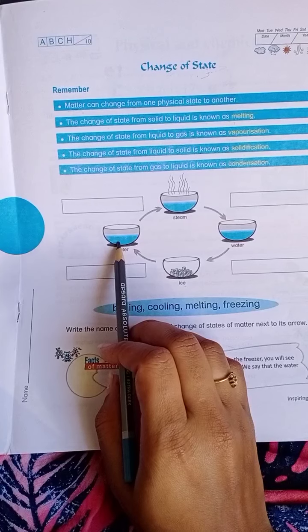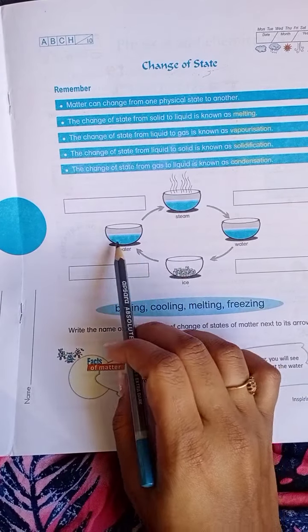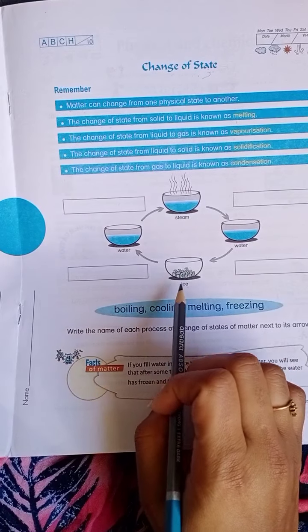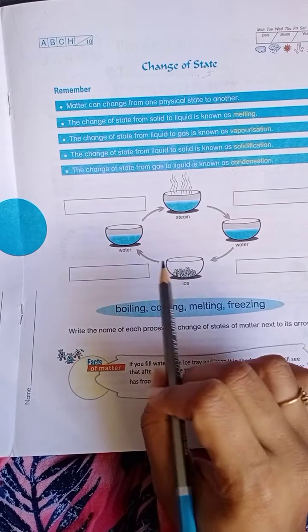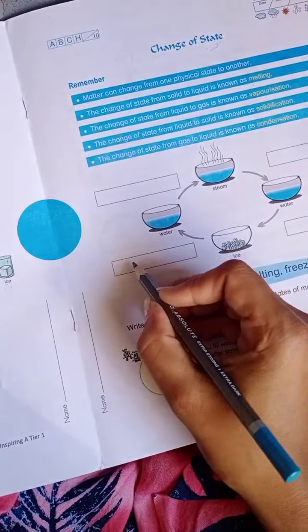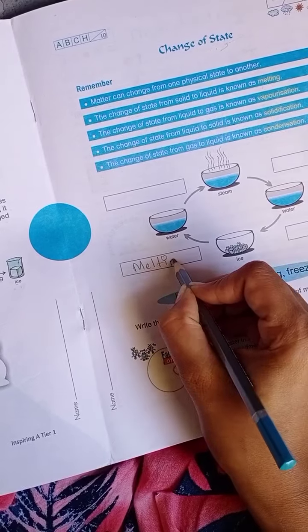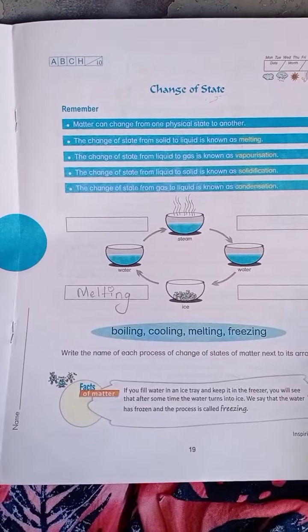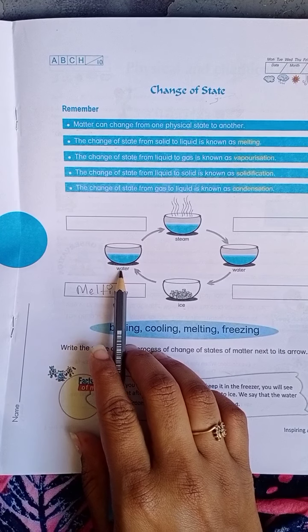From ice, what will we get? Water. What will we call this procedure? If the ice starts melting, then we'll get liquid or water.